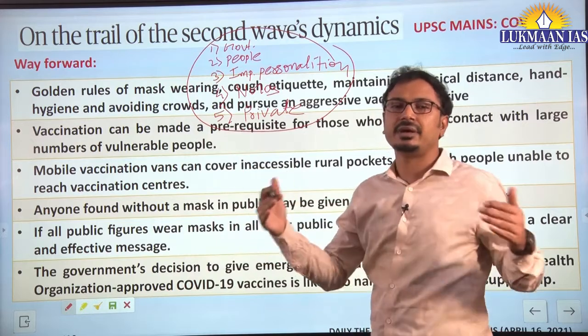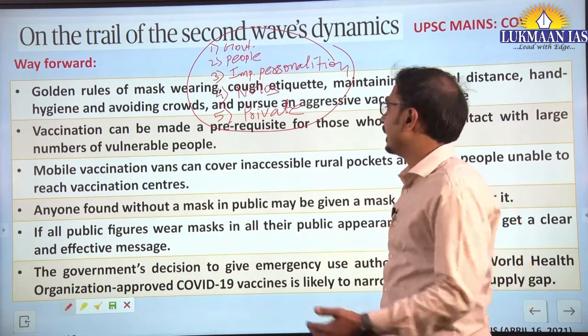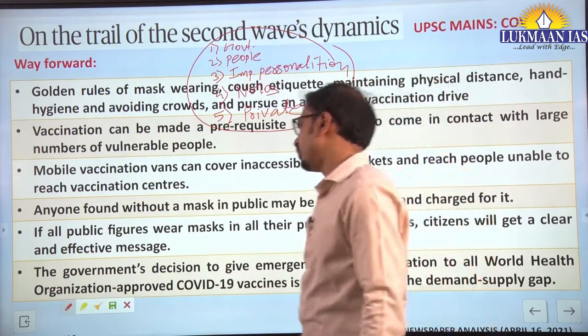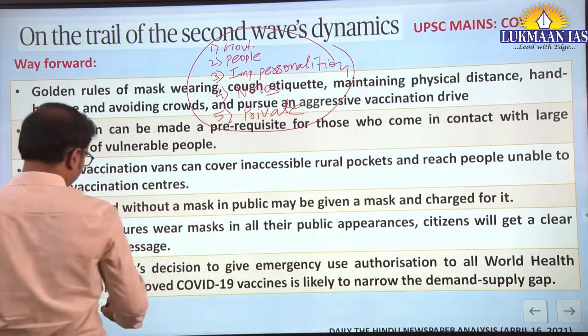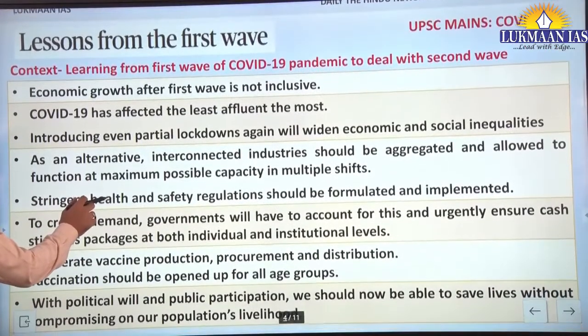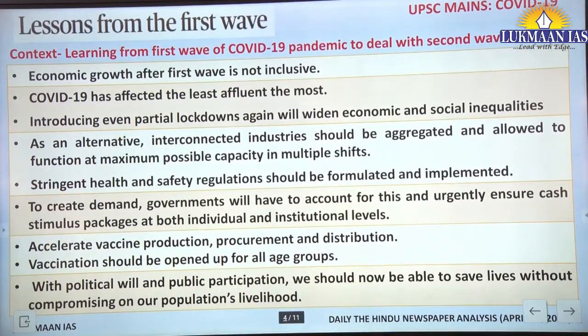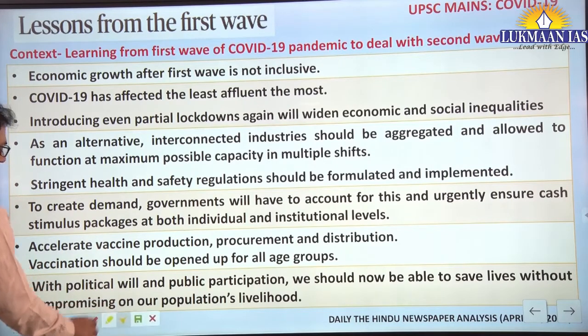Responsibilities of each and every section of society, including government. Okay, so accordingly you can take input here, COVID-19 pandemic second wave. In a similar manner, the second article also talks about this way forward. Some other inputs we can take here: lessons from the first wave. Here we are talking about some socio-economic aspects that we are going to consider.